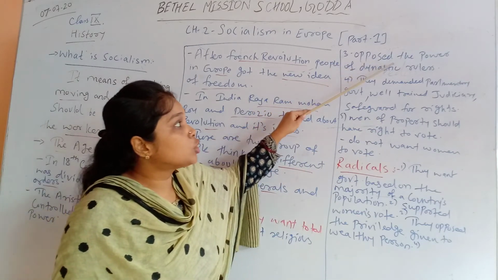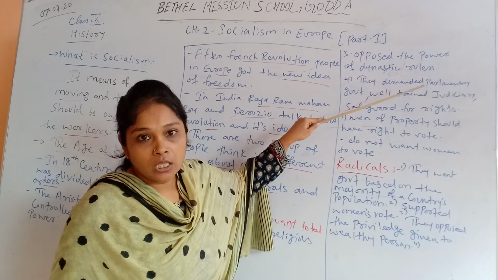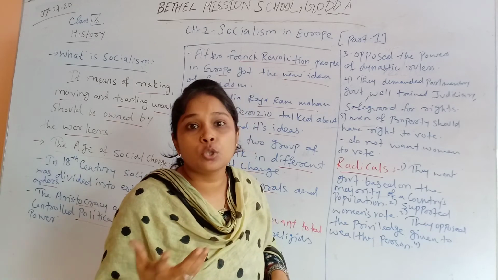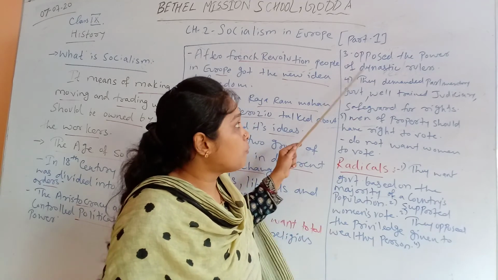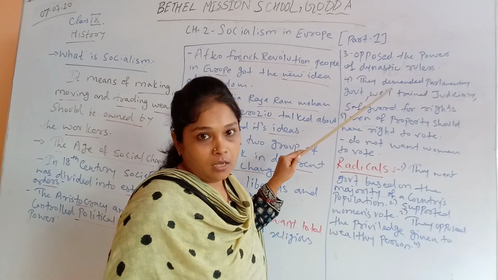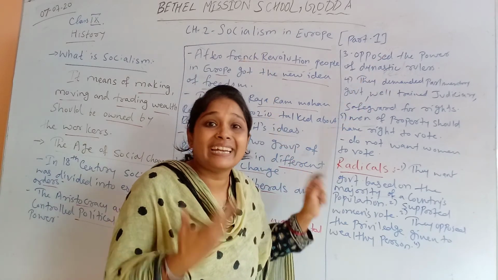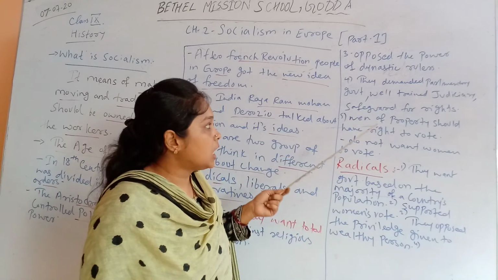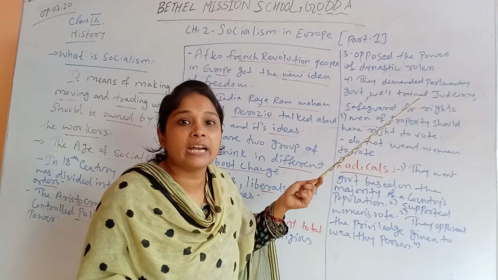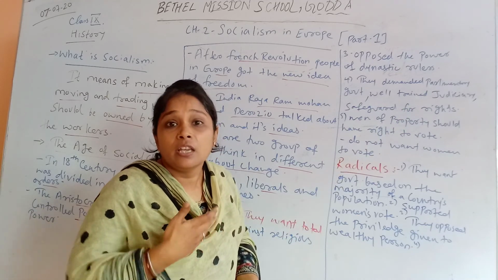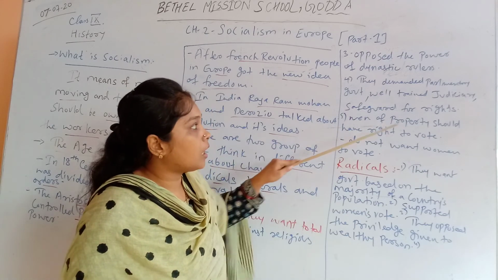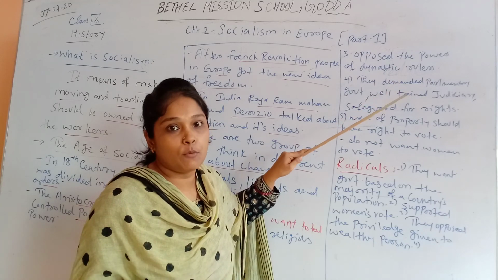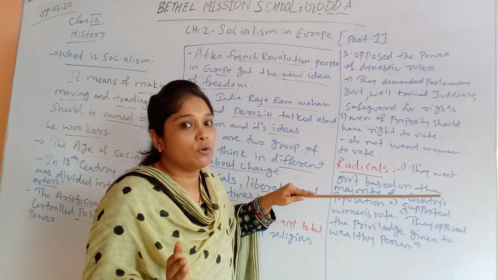Then they also oppose the power of dynastic rulers. They don't want economic and political power in a few hands. They don't want kings or the church to have economic and political power, but they want an elected parliamentary government. They want a well-trained judiciary to take decisions, and they also want a government to safeguard the political and economic rights given to the citizens. So from all this you can think that they want democracy, but their thinking is different from democracy, because what they